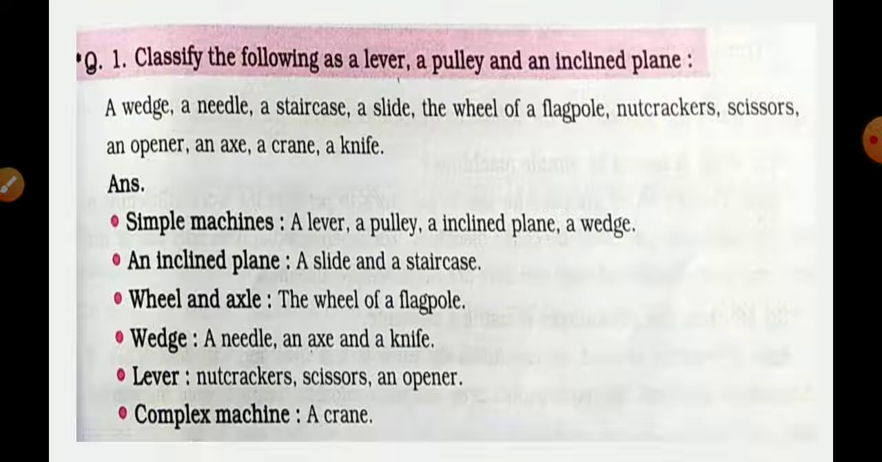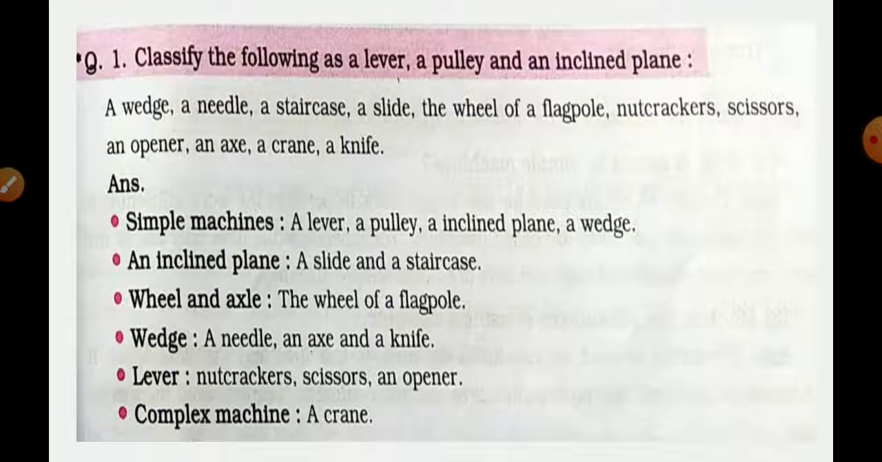Simple machines, a lever, a pulley, an inclined plane, a wedge. An inclined plane: a slide and a staircase. Wheel and axle: the wheel of a flagpole. Wedge: a needle, an axe and a knife. Lever: nutcrackers, scissors and opener. Complex machine: a crane.